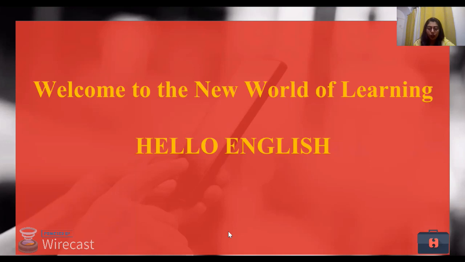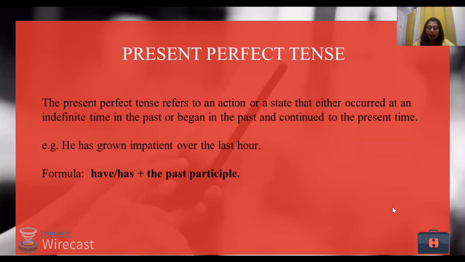English is not our native language. We have already discussed this in the last webinar, right? Now, English is based on something which is very solid, which I can term as present perfect tense, or say tenses. This tense, its name itself suggests perfection.